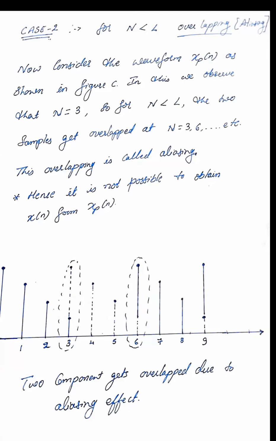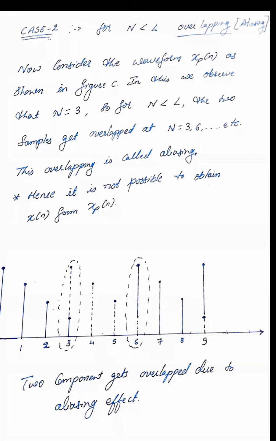Overlapped in the sense that one value of the previous signal gets overlapped with one more value of the next signal. When this overlapping happens, we lose the data. When we lose the data, it is difficult to recover it. To avoid this overlapping, we have to do sampling, that is oversampling or right sampling.